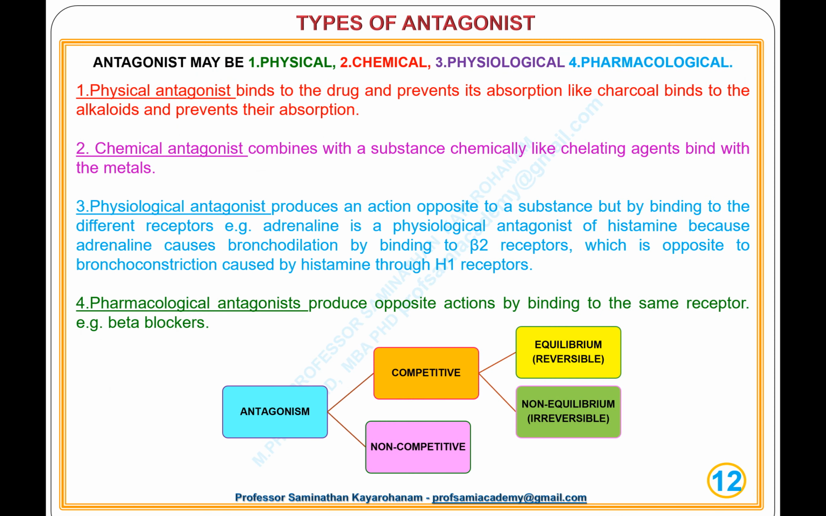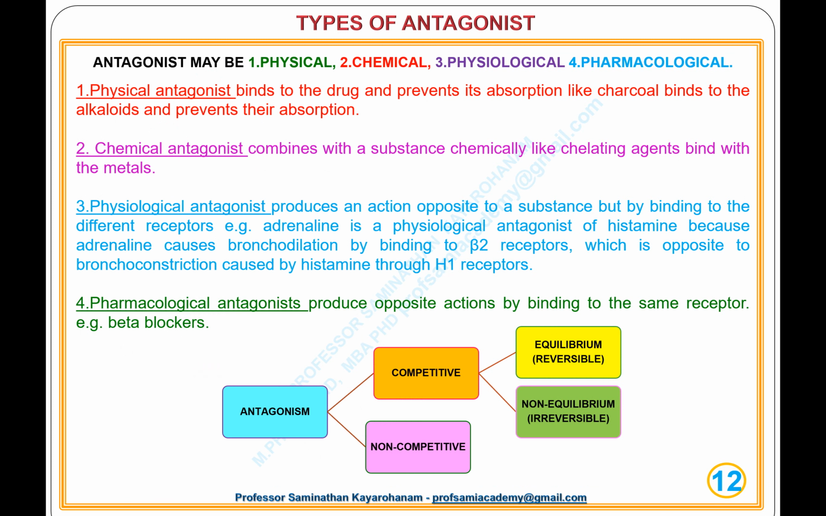Next slide, types of antagonists. Antagonists may be classified as: 1. Physical, 2. Chemical, 3. Physiological, 4. Pharmacological. 1. A physical antagonist binds to the drug and prevents its absorption, like charcoal binds to the alkaloids and prevents their absorption. 2. A chemical antagonist combines with a substance chemically, as chelating agents bind with the metals.